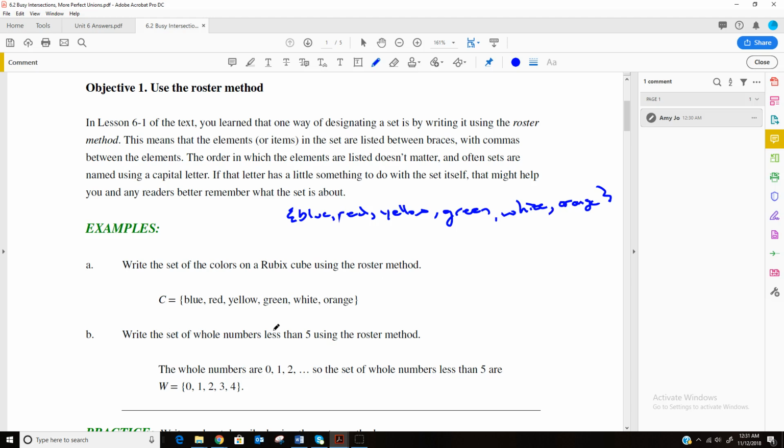And then it says write the set of whole numbers less than 5 using the roster method. It says less than, so that means we're not including 5. So they show here you're going to start with the first whole number, which is 0, and then 1, 2, 3, and 4. Close those set brackets. In order for it to be in the roster method, it has to have those set brackets.